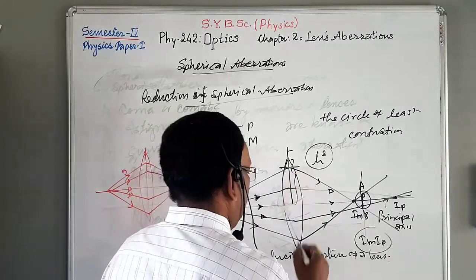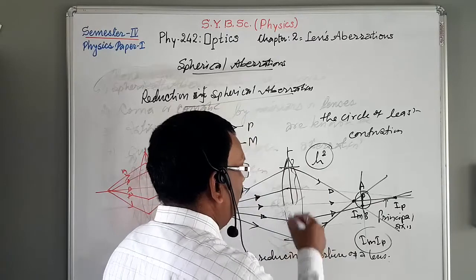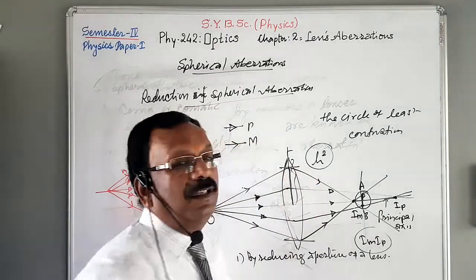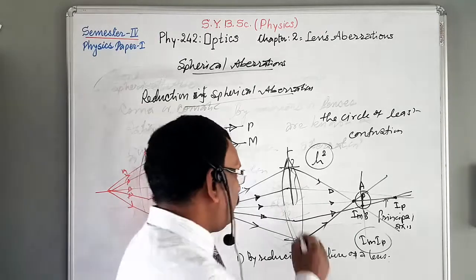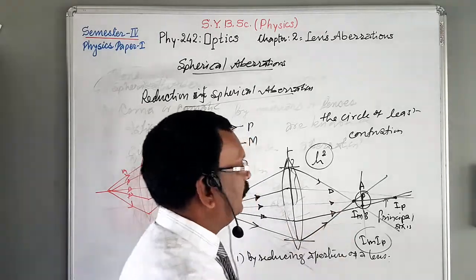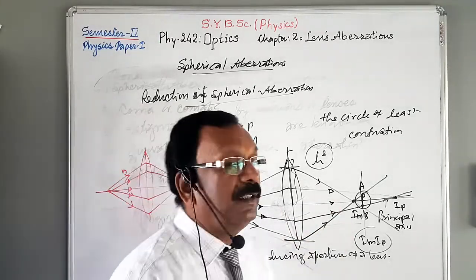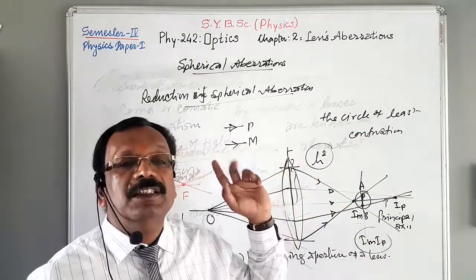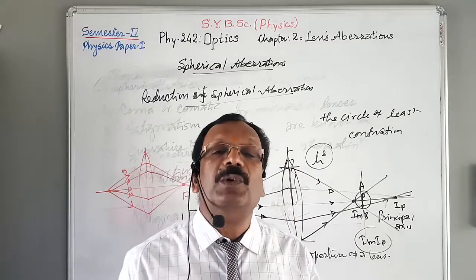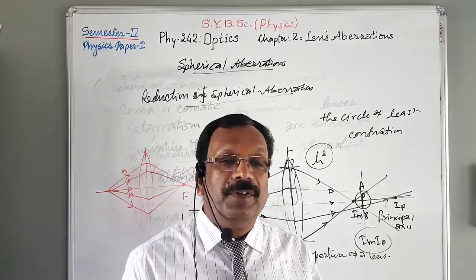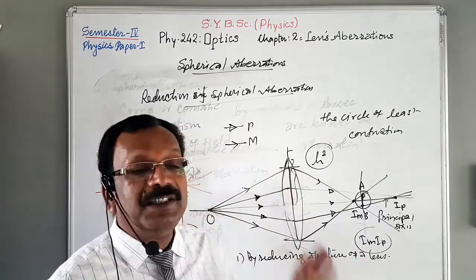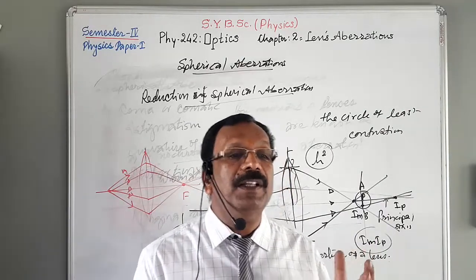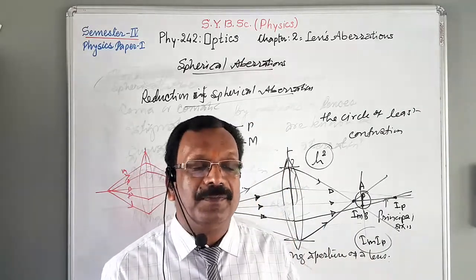Suppose this is the transparent area of the lens, then this is the height, or this is the aperture. We take the square of the aperture. If the square of the aperture goes on increasing, then obviously spherical aberration goes on increasing. So when we reduce the aperture, the spherical aberration will be reduced considerably.